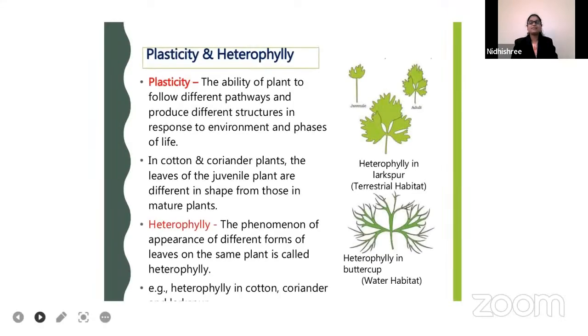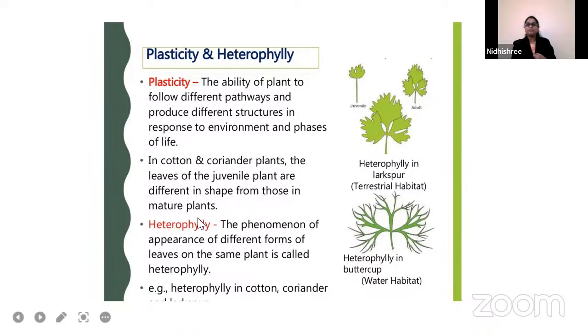Next, plasticity and heterophily. These are the two concepts in this chapter. Plasticity is the ability of plant to follow different pathways and produce different structure in response to environment and phases. See here, juvenile, young condition, adult condition, like this the leaf will be. So the ability of plant to follow different pathways to produce different structure according to the growth. In cotton and coriander plant, the leaves of the juvenile plant are different in shape from those in mature plant.